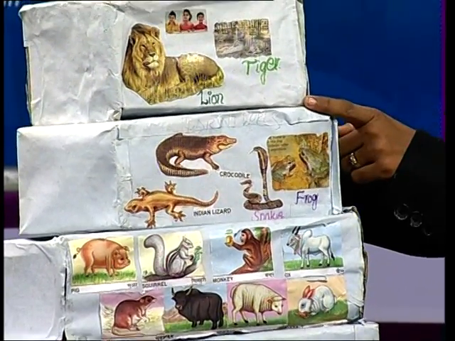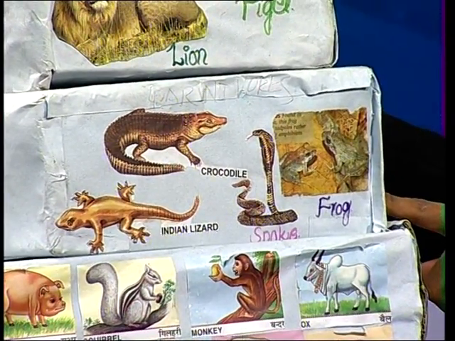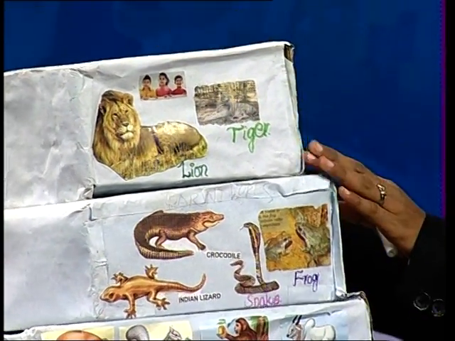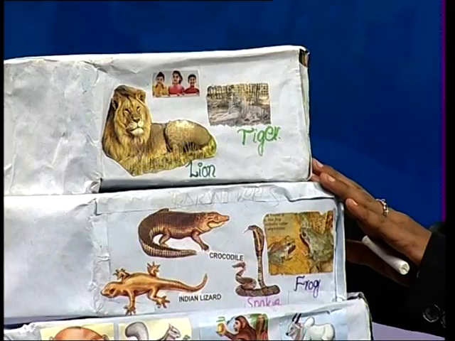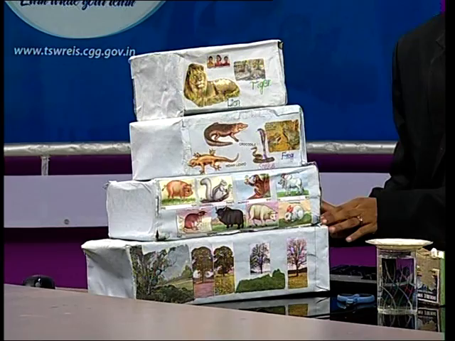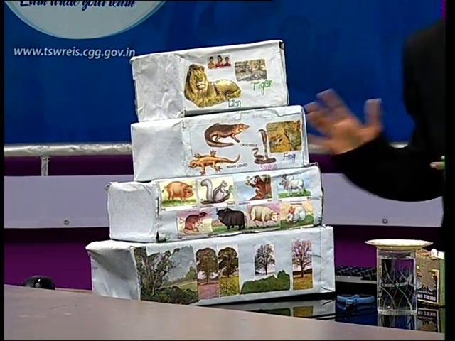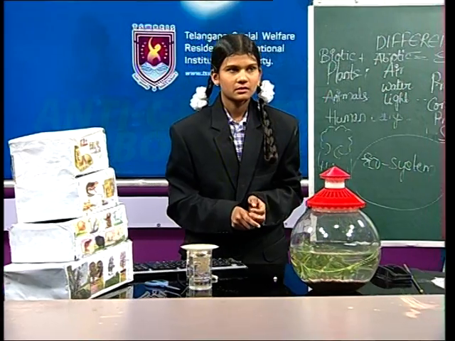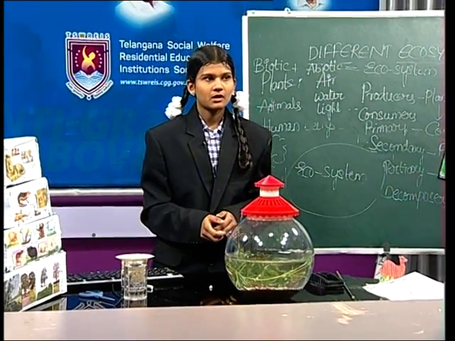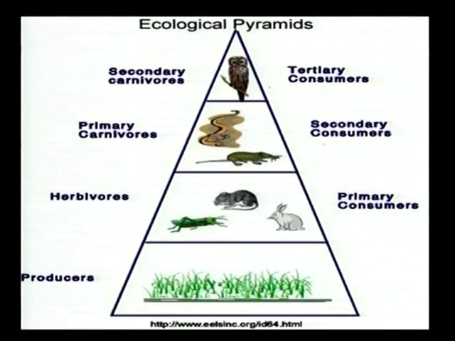Secondary consumers like crocodile, frog, snake, lizard, etc. These are also called carnivores, and secondary consumers are more than tertiary consumers. Tertiary consumers like lion, tiger, etc. Here the number is decreasing, so it is called a number pyramid. See here, it is called an ecological pyramid.